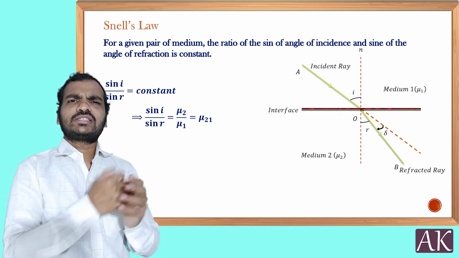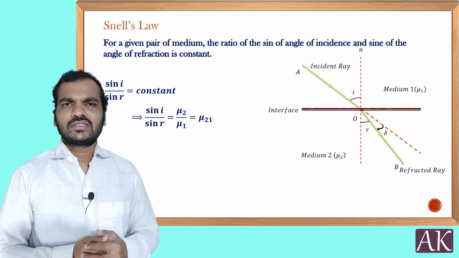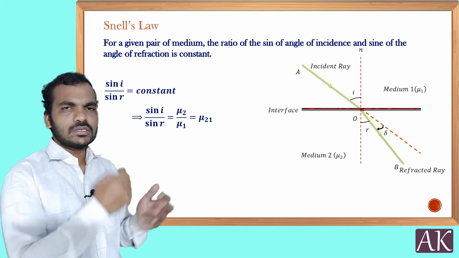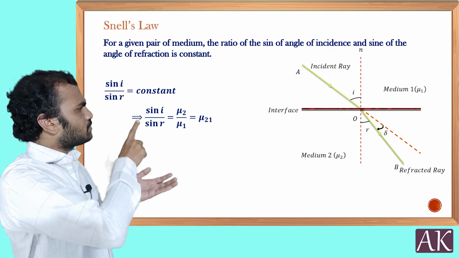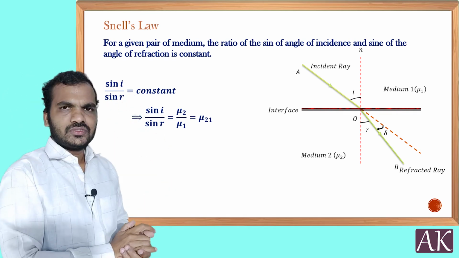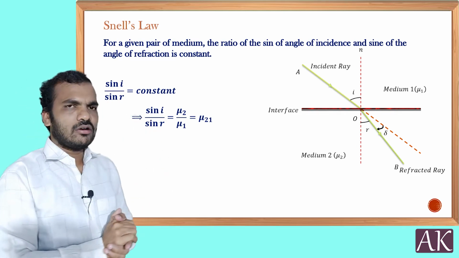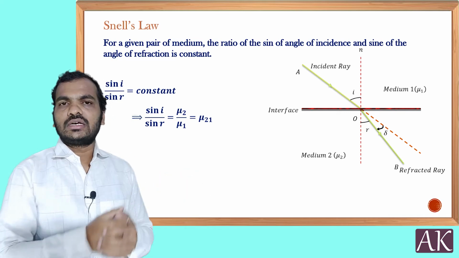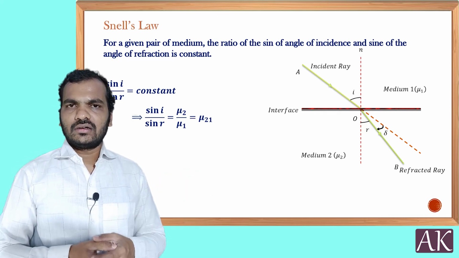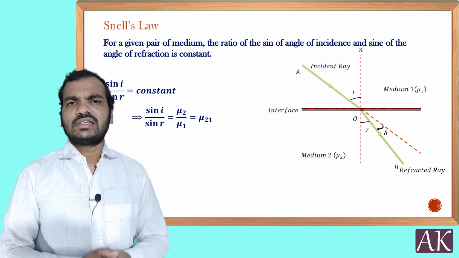What if the first medium is air, like free space? Suppose the light is going to move from air or free space into water. Then there sin i by sin r is going to give you the refractive index of water. So this law can be utilized to find out the optical density of the material. The refractive index we can find just by using this Snell's law.